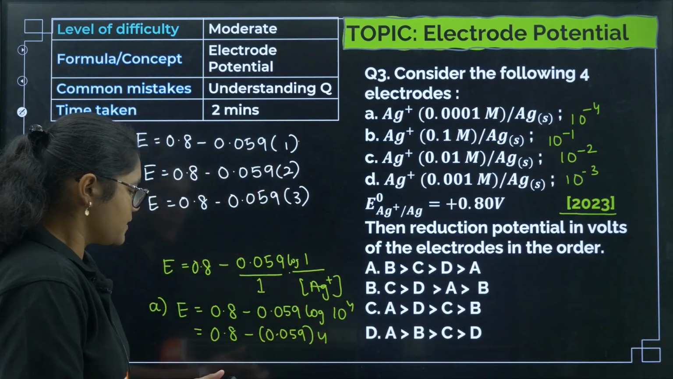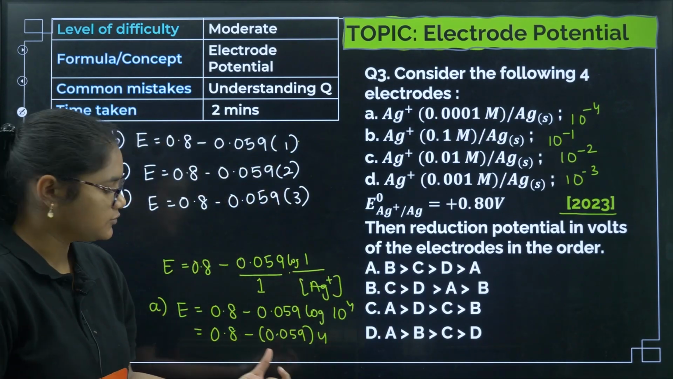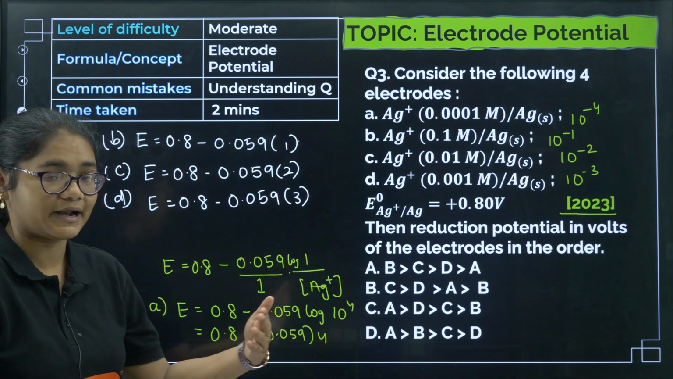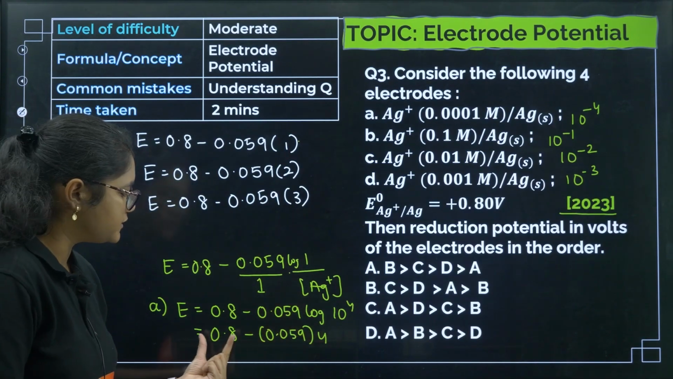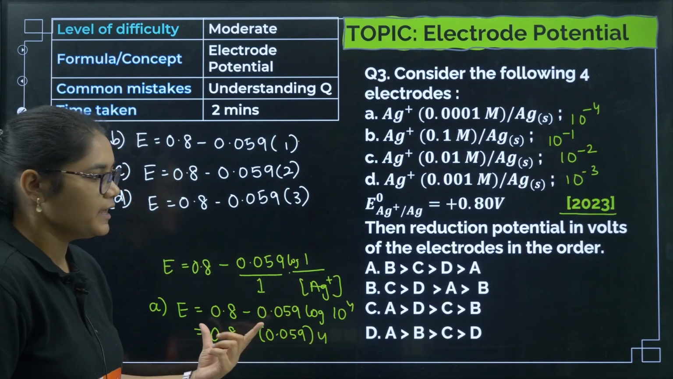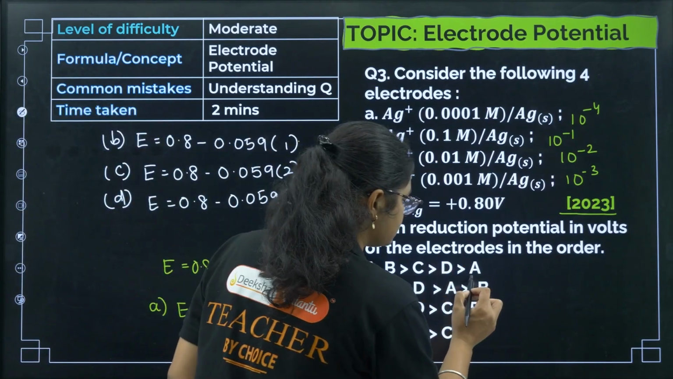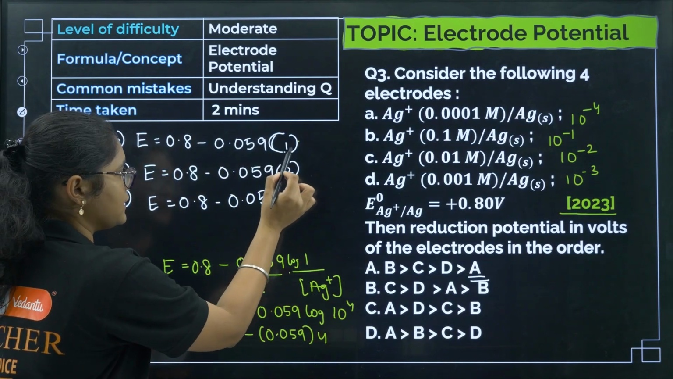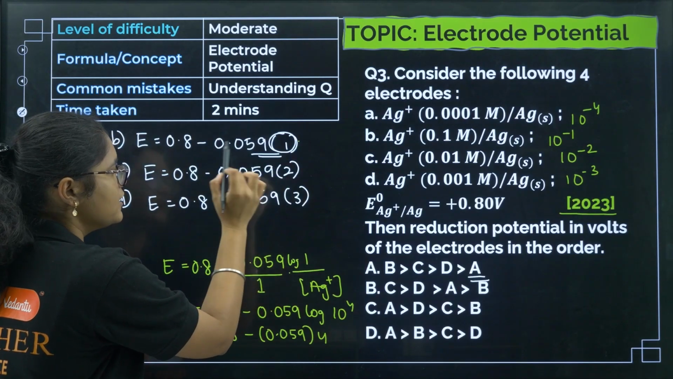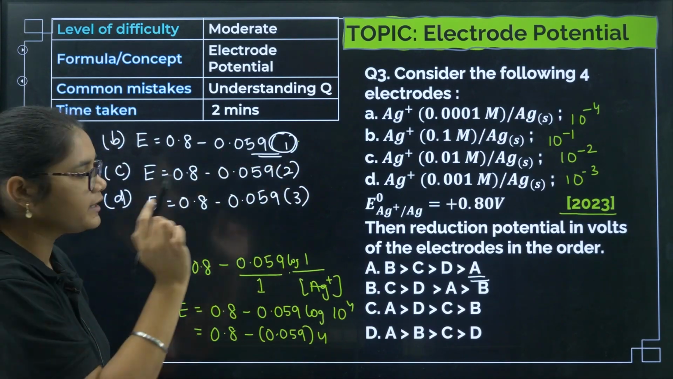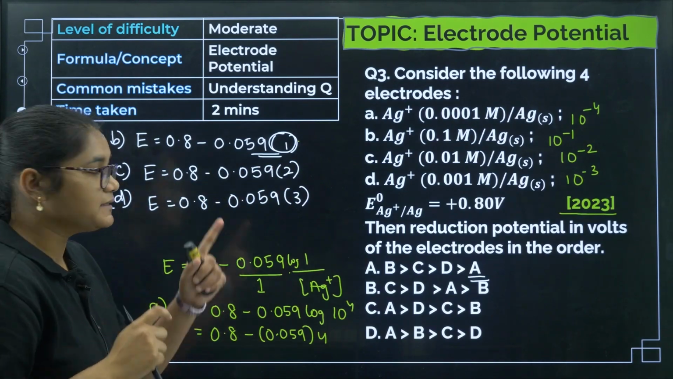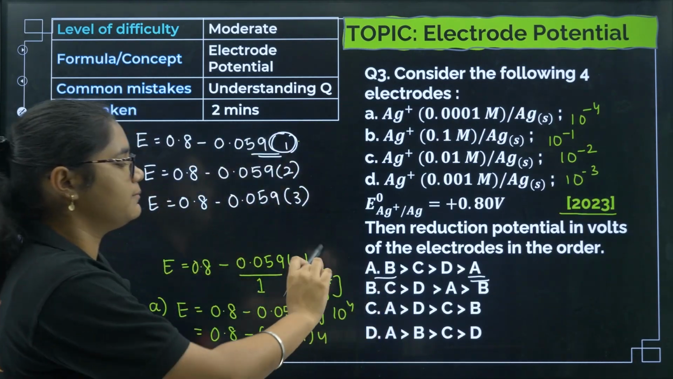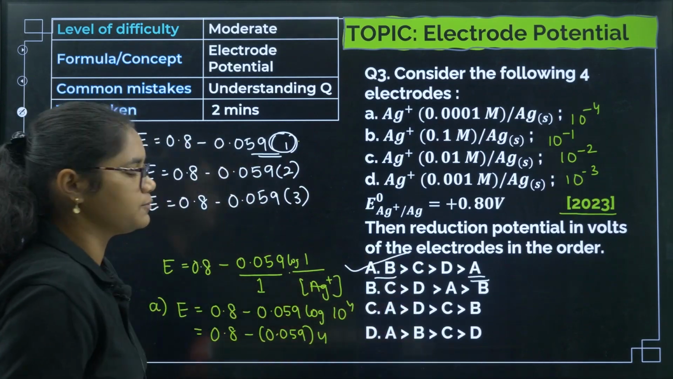Right, now you see here you are multiplying a bigger number, so from 0.8 you are subtracting a bigger number, right? So this value will be the least one. Okay, so you can see there is only one option where A is least, and here you are multiplying the least number, right? So you are subtracting a smaller number from 0.8, so that means this value will be the highest one, so B will be the highest one. Okay, B, C, D, A, so the correct answer is option number A.